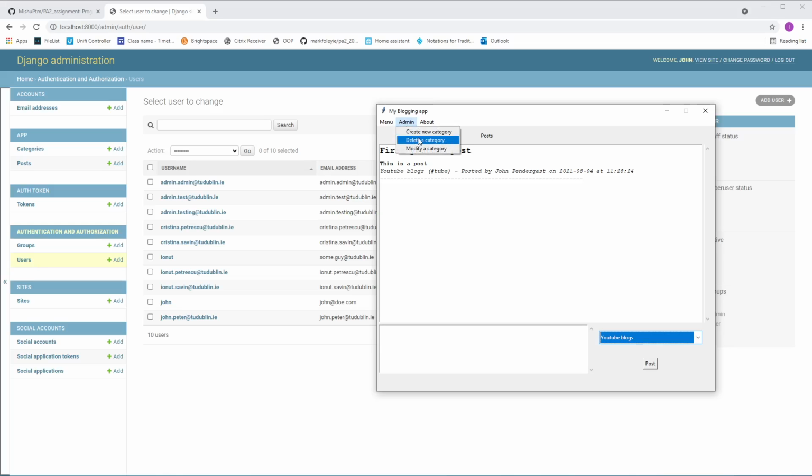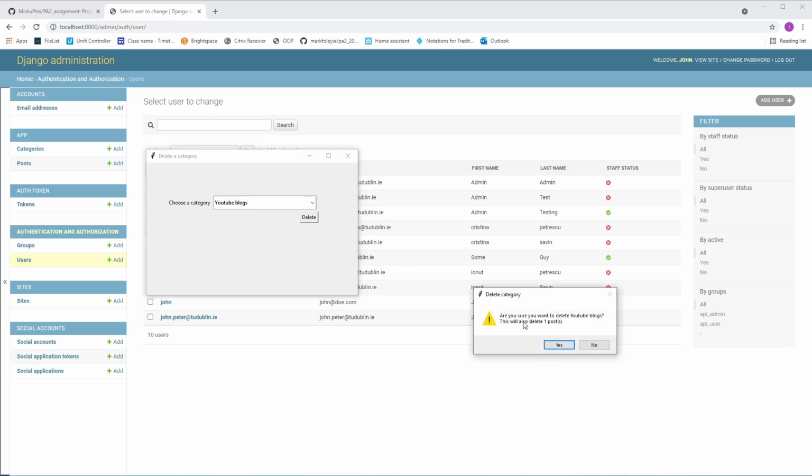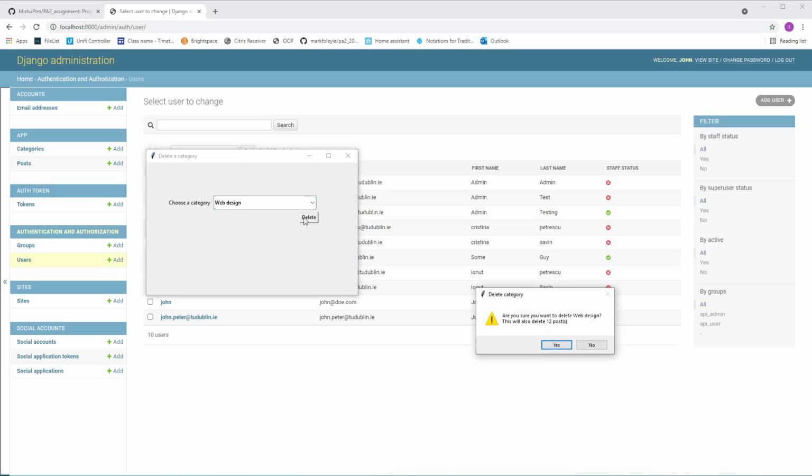Let's try to delete a category, and if we go ahead and delete this category, it'll give us a message that it also contains one post, and the post will be deleted as well. If we choose not to, it will stay there. If we choose to delete, this one has 12 posts in. So let's go ahead and delete this one for good.